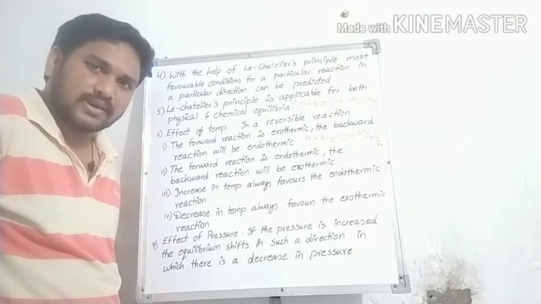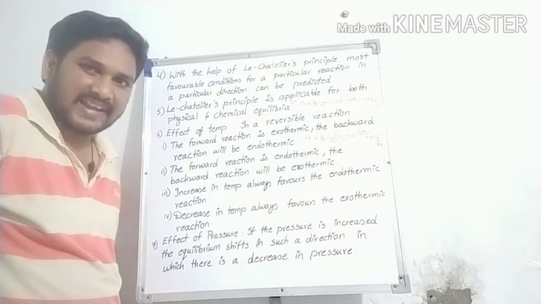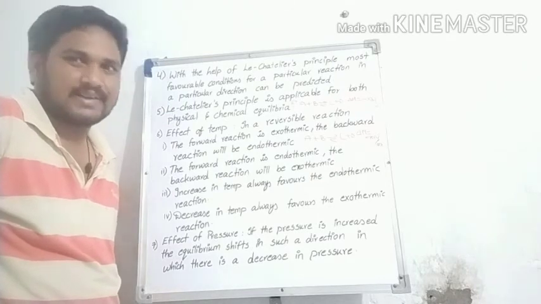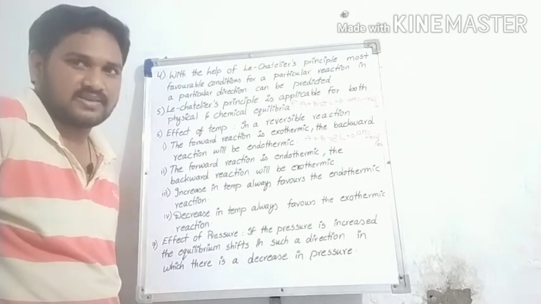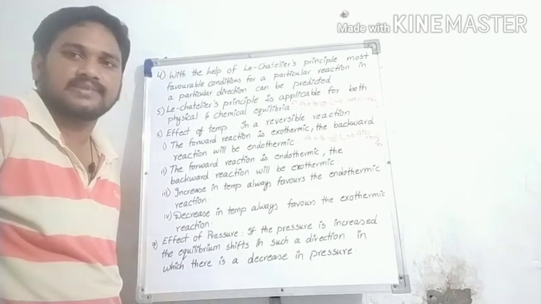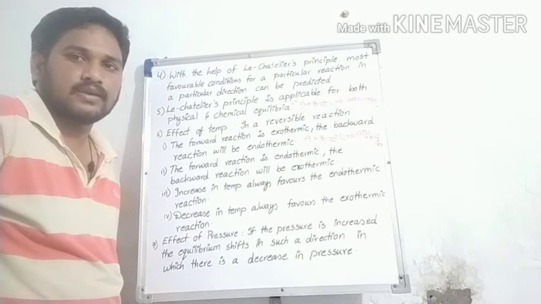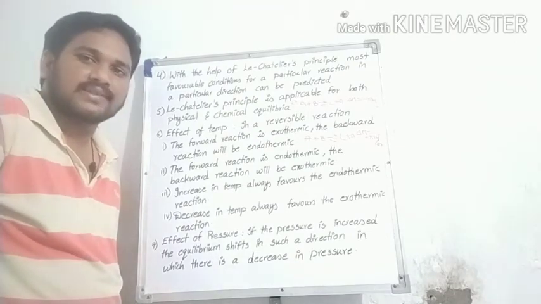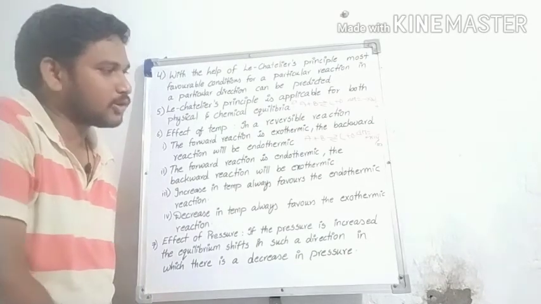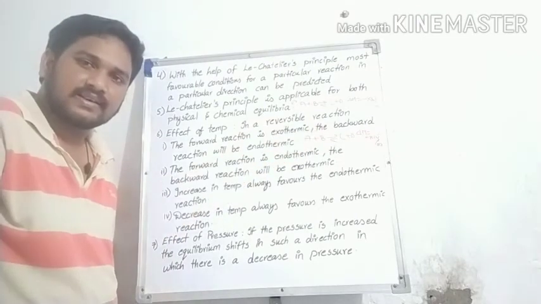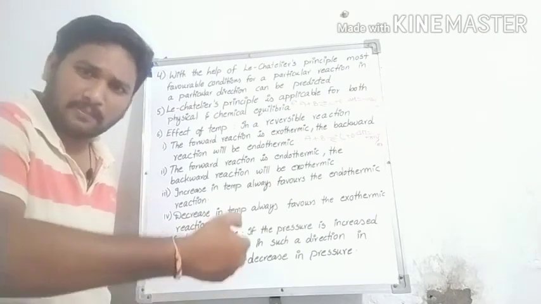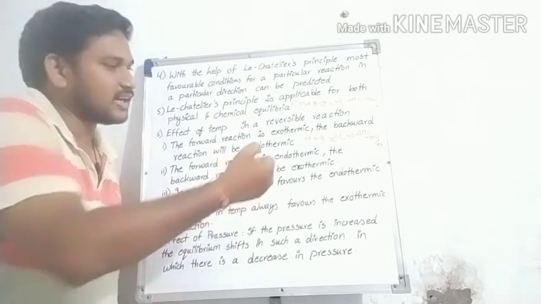Sir, those chemical reactions that take place and require some amount of heat or some amount of temperature, that particular chemical reaction is called endothermic reaction. Sir, in these endothermic reactions, some amount of temperature or heat is applied to the reactant side. The reactants absorb the heat, and immediately convert to the product.